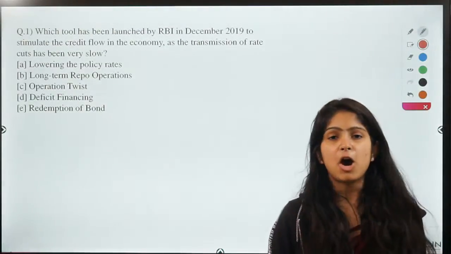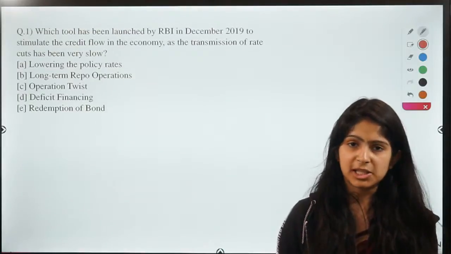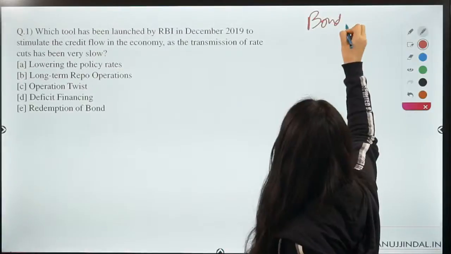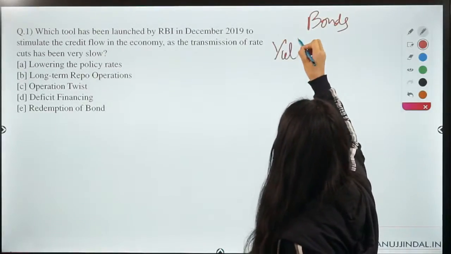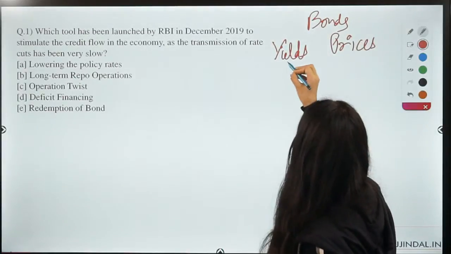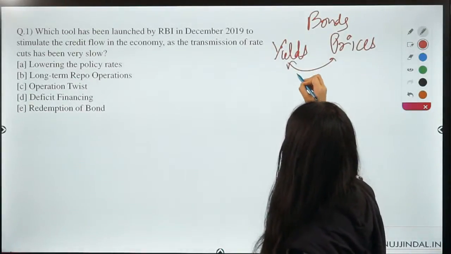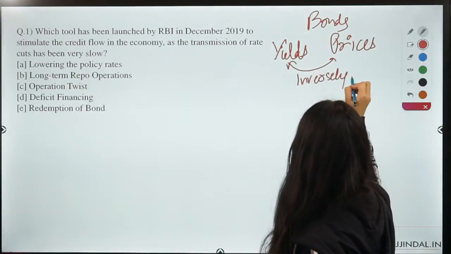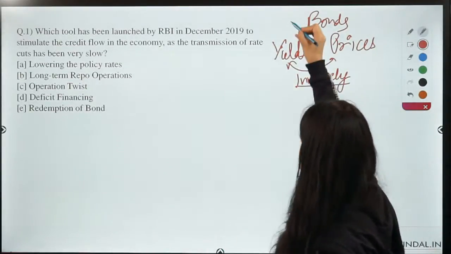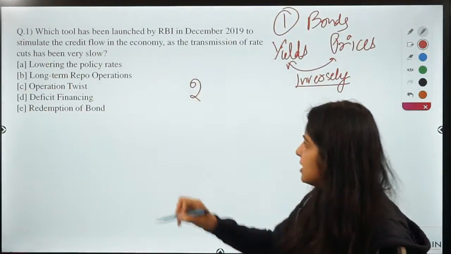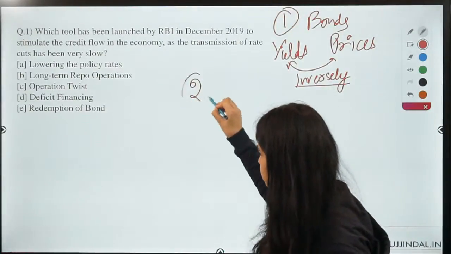So guys, now we are clear with two things. First of all, bond yields and bond prices. These two components of bonds are inversely related, right? So this is our first concept. Now moving on to another concept about the current scenario of the Indian economy.